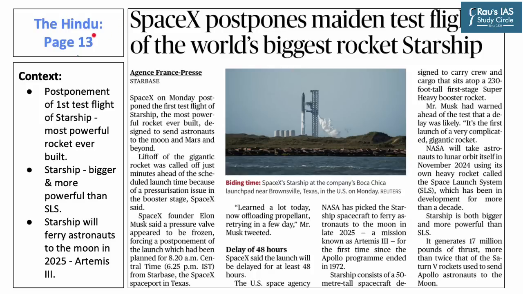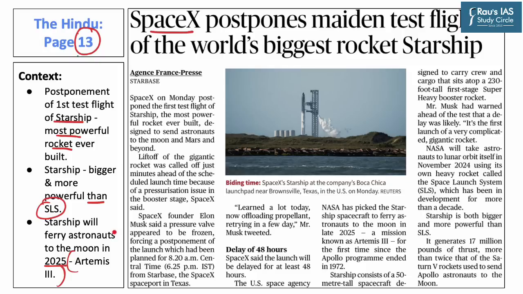Now, moving on to the second article of the day, which appeared in The Hindu, page 13. This article describes that SpaceX, a private sector party in the US, has postponed the first test flight of Starship, the most powerful rocket ever built. The Starship is bigger and more powerful than NASA's own Space Launch System or SLS. The importance of this spaceship can be gauged by the fact that Starship will ferry astronauts to the moon in 2025 as a part of NASA's Artemis 3 mission.